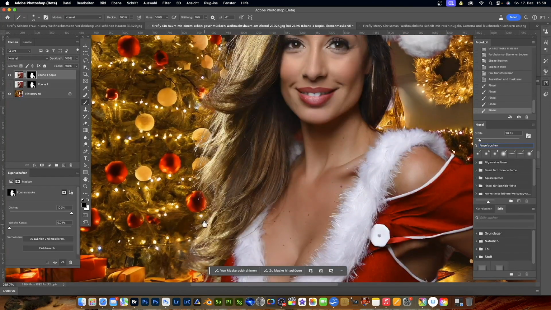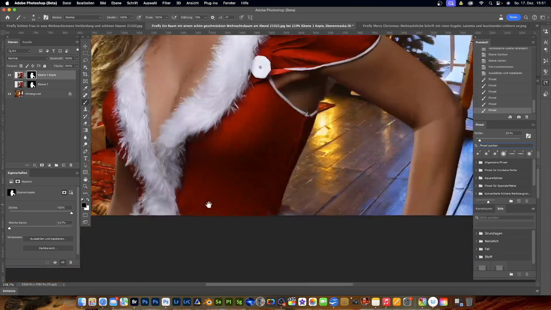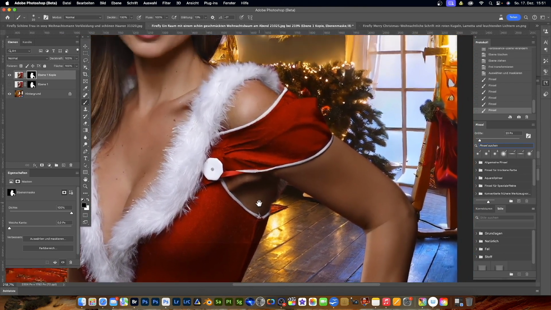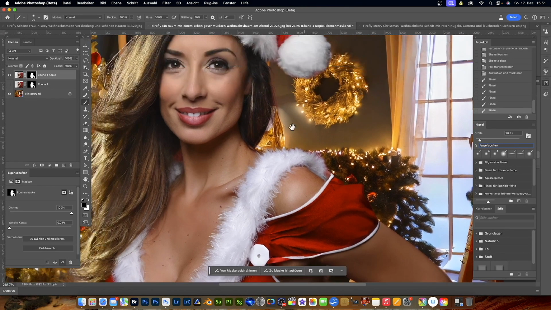Adobe Stock actually recognizes this, so it's really carefully checked. I like the hair here, the tips down here, not so much. I'll get rid of them too. And then we should really look now: are there any inconsistencies in the image that we might want to remove? We could also remove this bump from the dress here, but I'll leave it like this for now.